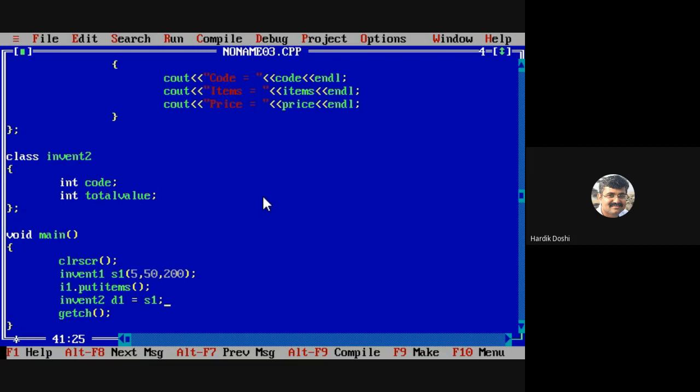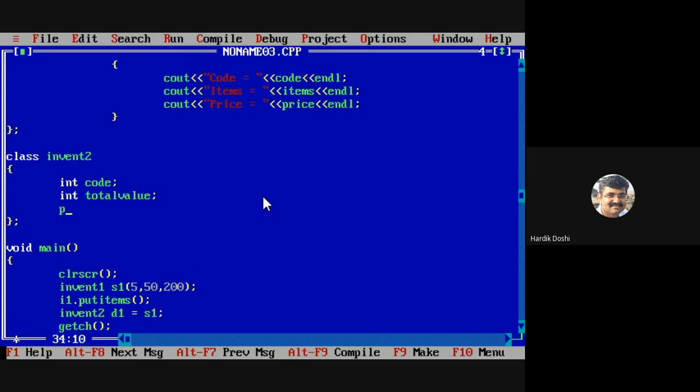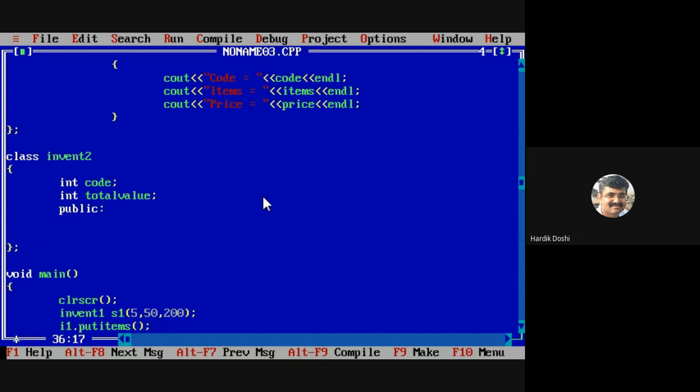That is my main requirement right now. Do you understand this or not? Yes or no? Okay. So this I can do it using constructor in my Invent2 class.